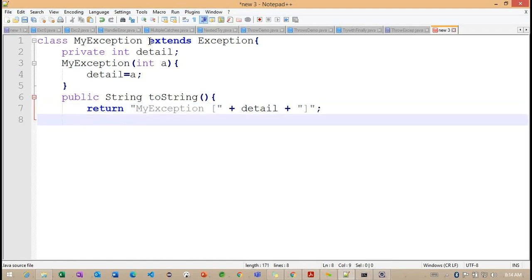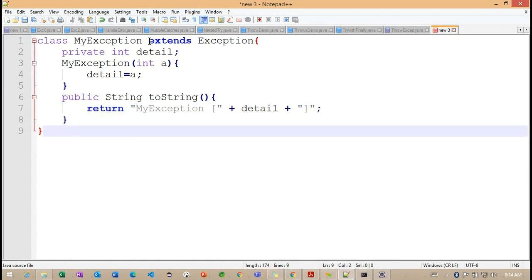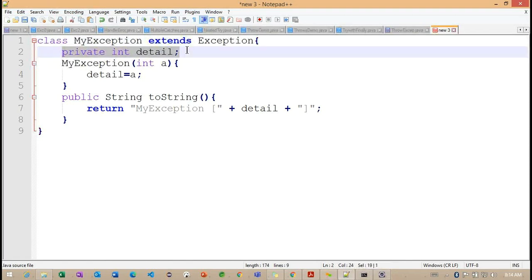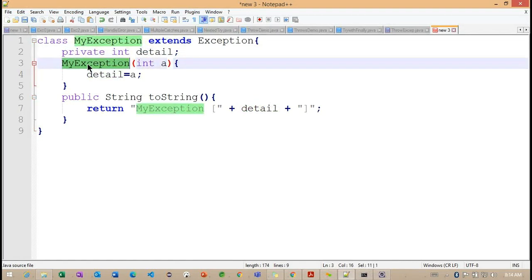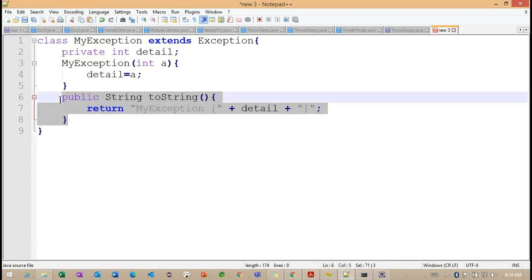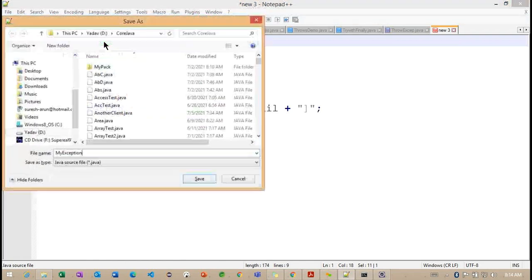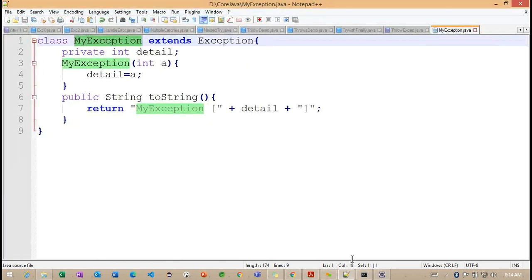Getting the point. Just for understanding, I'm working with the toString method, and now you can observe I created the custom exception called my exception by extending this exception class. After this I'm having one variable called int detail, and the detail I'm going to specify while creating this exception class. And finally, I'm trying to override this toString method. Why I'm overriding this toString method, I will explain.